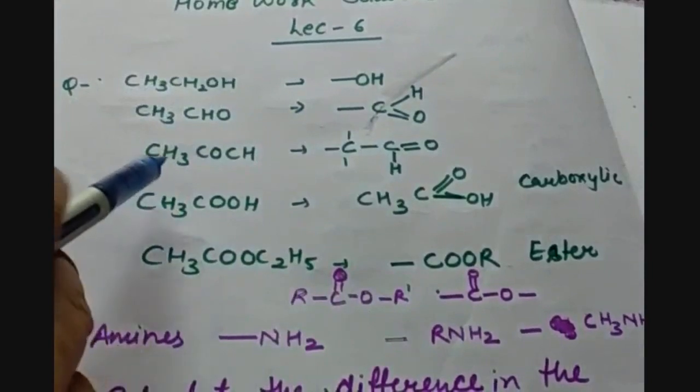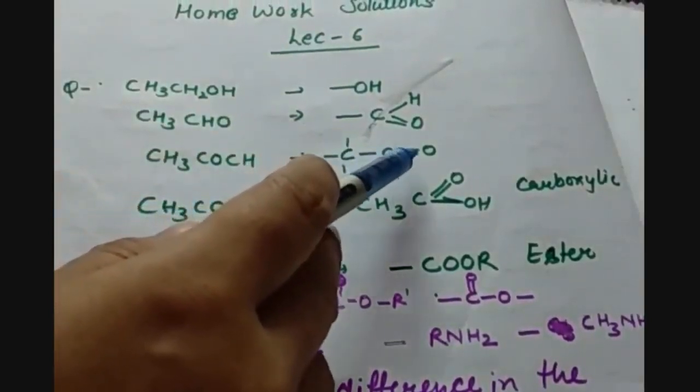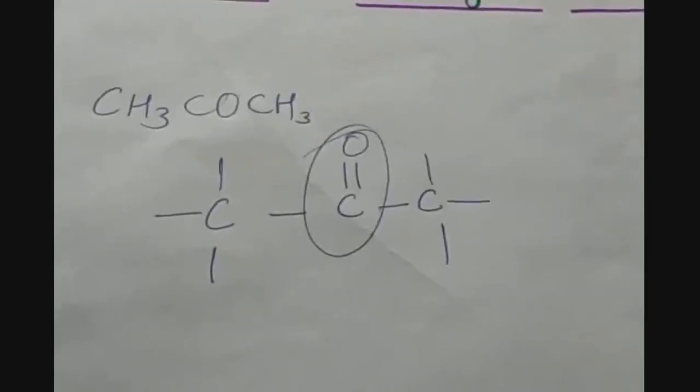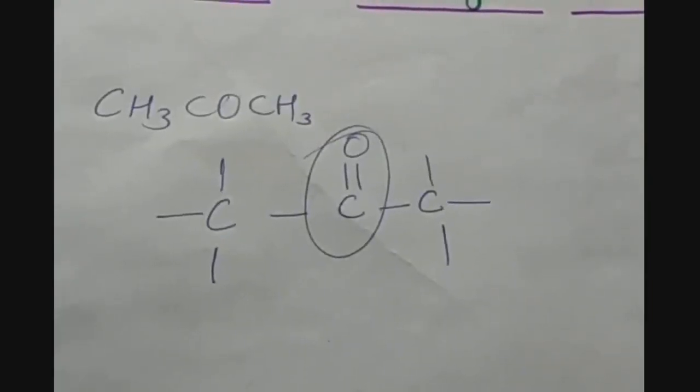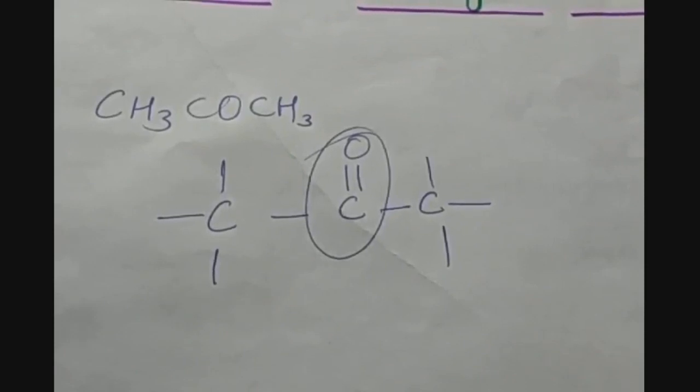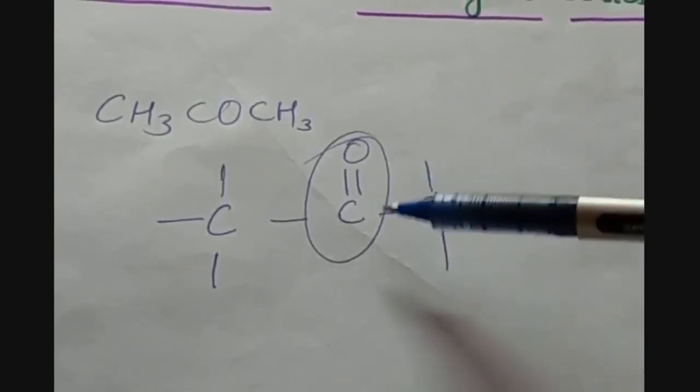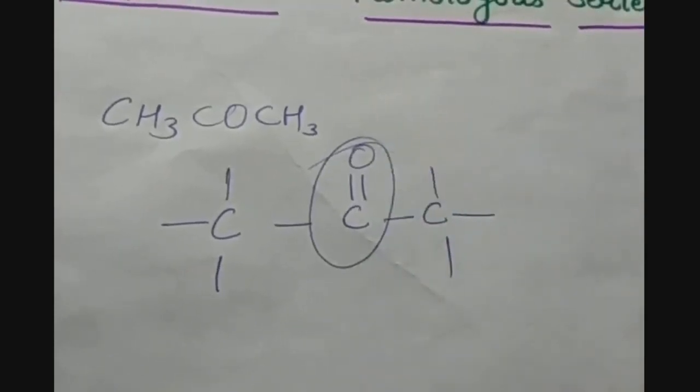Then we have CH3COCH3. If you draw the structure, you can find that we have a C double bond O in between, and this is called the ketone functional group.